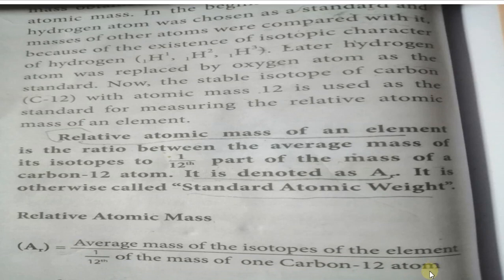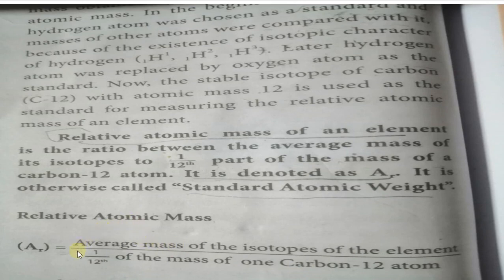So can you study the definition? First you should learn this formula. AR is equal to average mass of the isotope of the element divided by 1/12 of the mass of carbon 12 atom. So how will you write the definition?